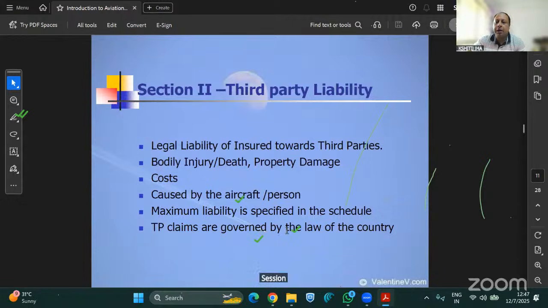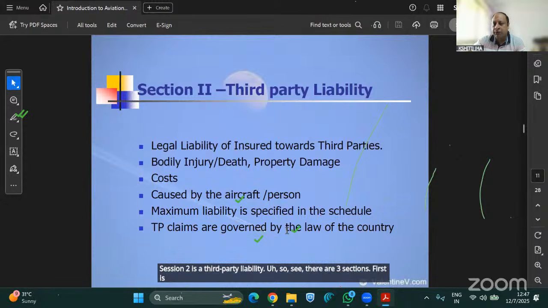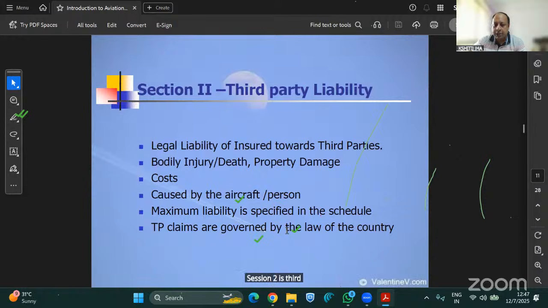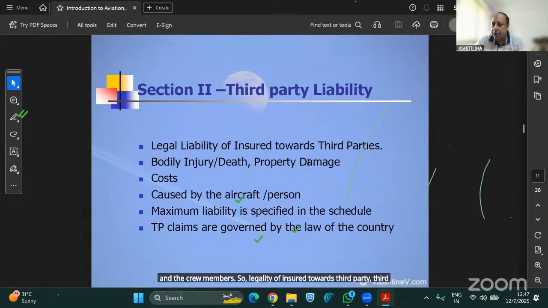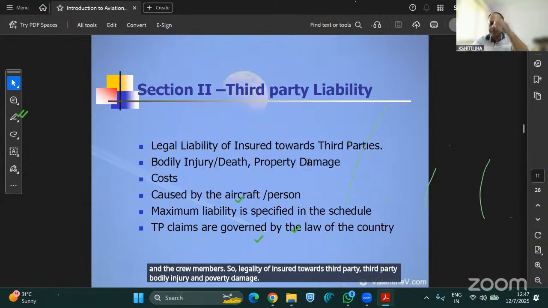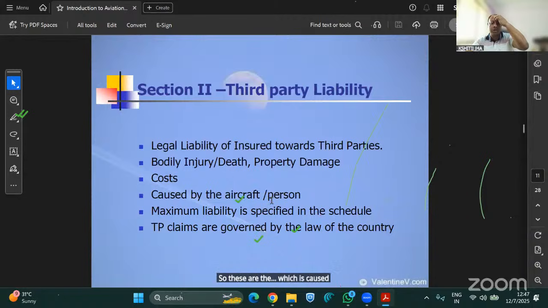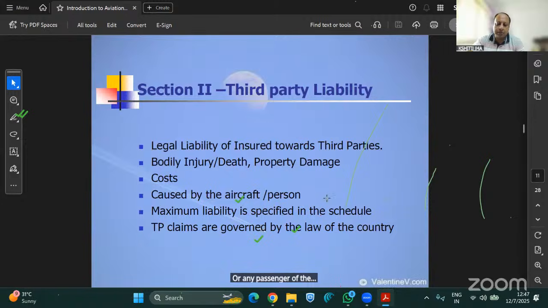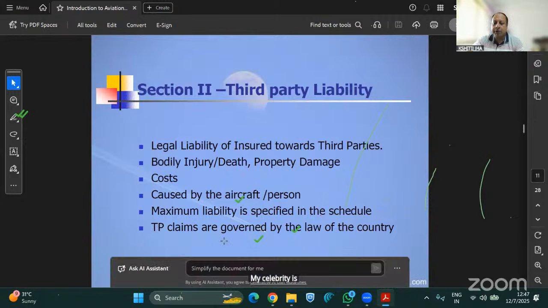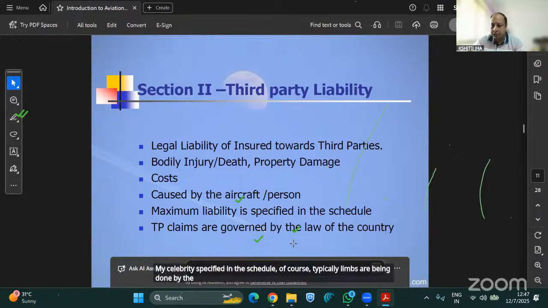Section 2 is third-party liability. So see, there are three sections. First is loss or damage to the aircraft. Section 2 is third-party liability, which is other than passengers and the crew members. It covers the legal liability of the insured towards third-party bodily injury and property damage caused by an aircraft or any person, crew member, or passenger sitting in the aircraft. Maximum liability is specified in the schedule. Of course, TP claims are governed by the law of the country. This is again important.